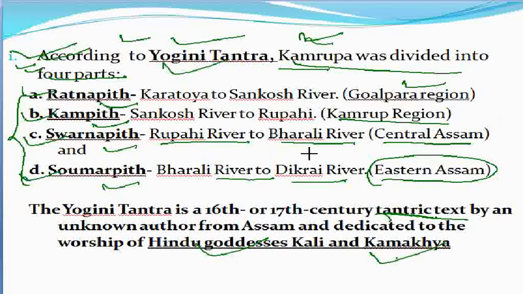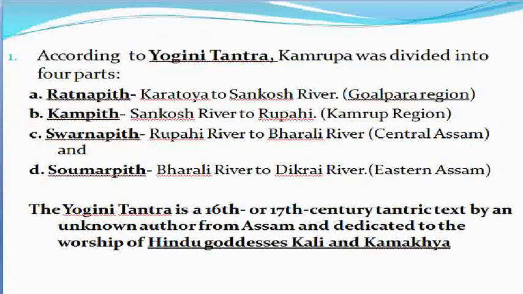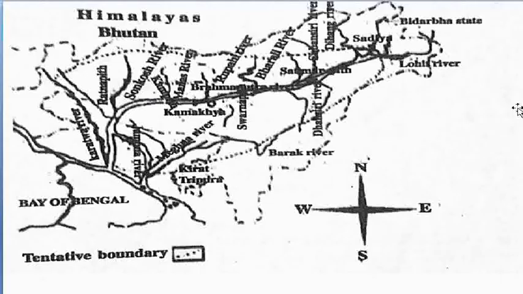I'll try to show you a map that I have collected from the class 7 Assam history text. In this map, what we can find is the division of ancient Kamrupa. Here we can see the Ratnapit. As far as the Ratnapit is concerned, it is from the Karatoya river to the Sankosh river, up to this. This is Ratnapit, and presently these portions are in the Goalpara region.